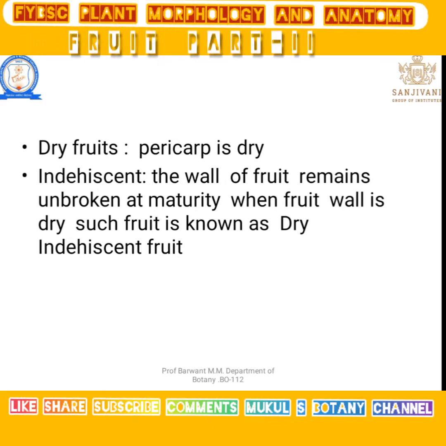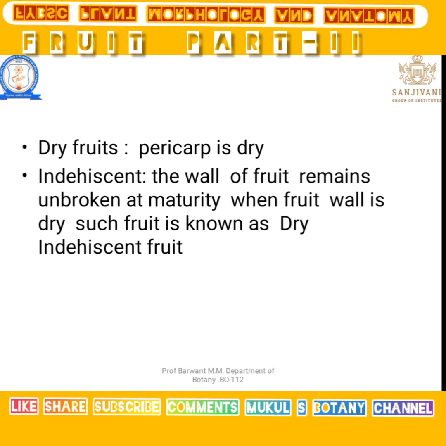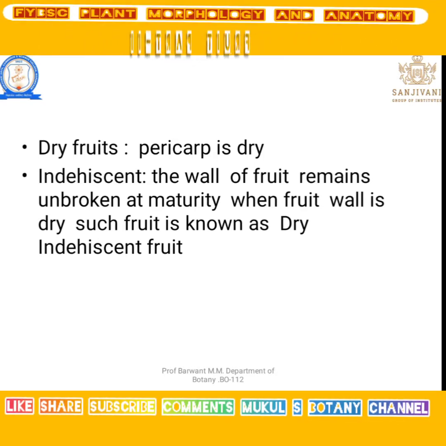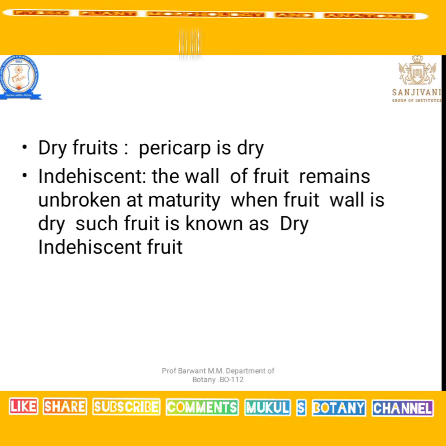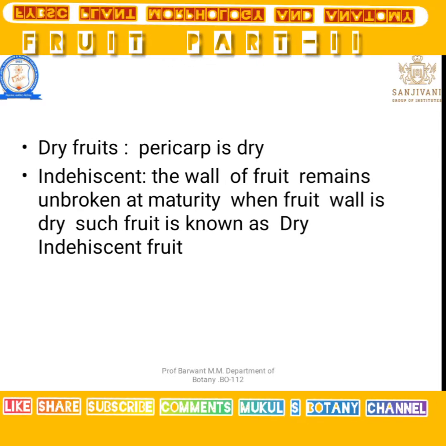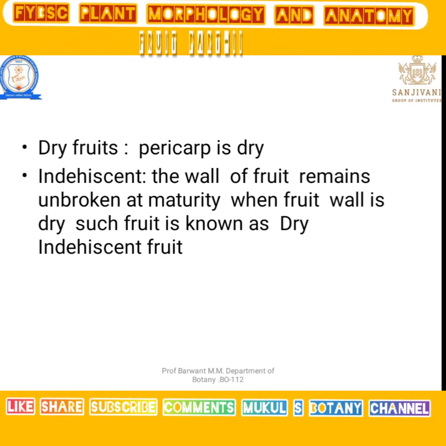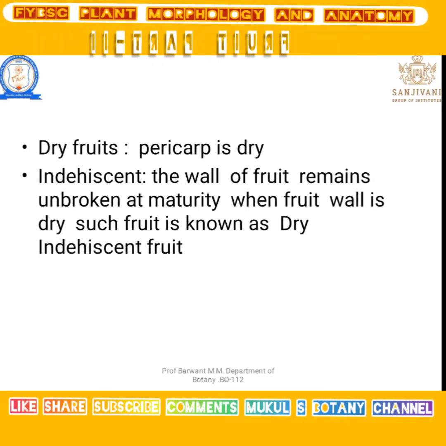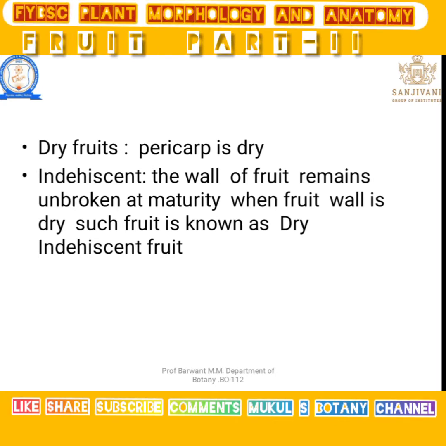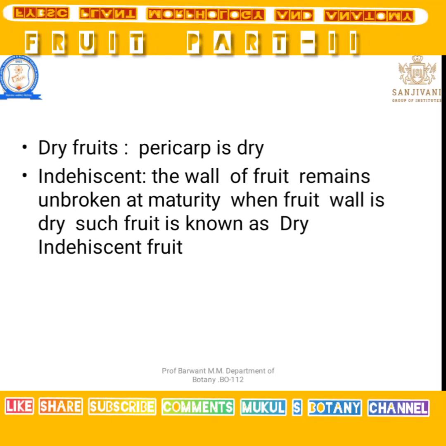I have previously explained what dehiscent and indehiscent mean. When the wall of the fruit remains unbroken at maturity and the fruit is dry, that is known as an indehiscent fruit. That means at maturity the fruit wall does not break and the seed does not come outside.